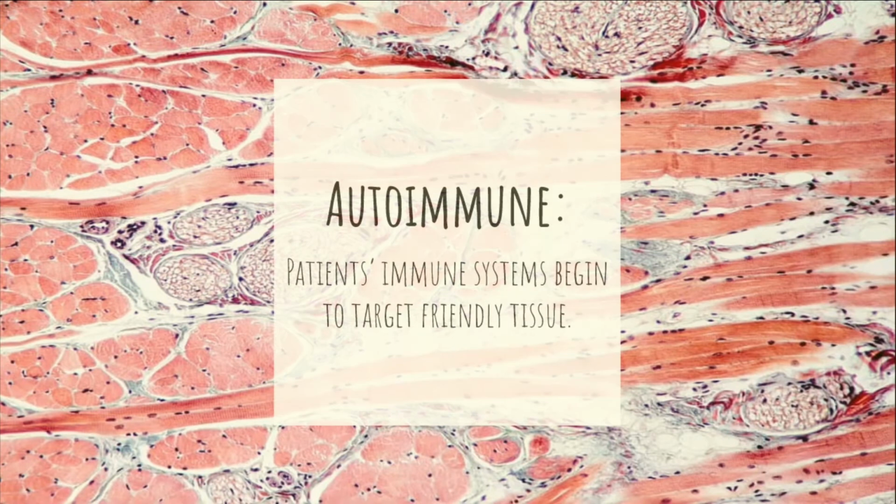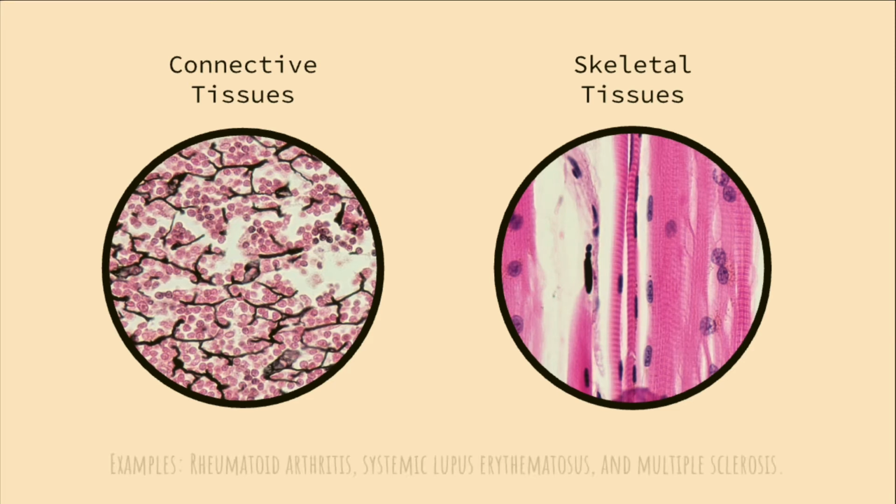The word autoimmune refers to cases in which patients' immune systems begin to target friendly tissue, often causing irreversible damage to connective and skeletal muscles. Some well-known examples of autoimmune conditions are rheumatoid arthritis, systemic lupus erythematosus, or lupus for short, and multiple sclerosis.